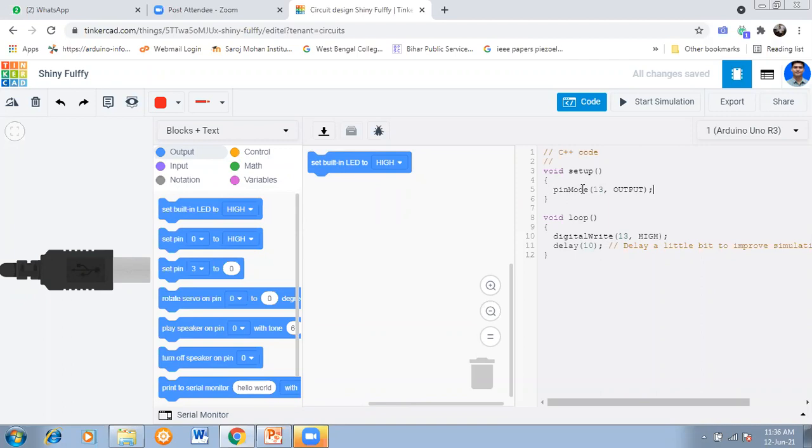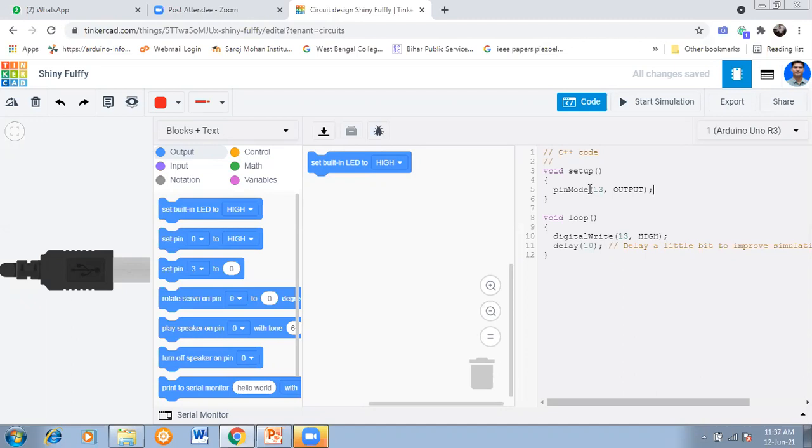What is the meaning of pin mode? This syntax is used for defining pins 0 to 13 as output or input. So for defining pins from D0 to D13, we use pin mode. So pin mode tells which pin is being used for which mode. Which pin means 0 to 13.